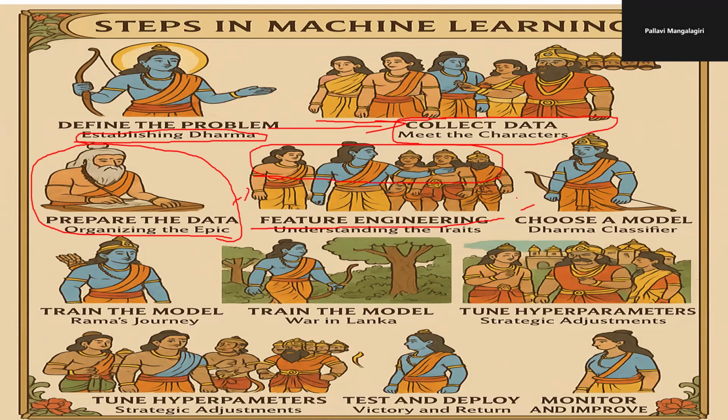Based on that, we are going to choose a model. Based on the features, what model is going to fit these particular features? There is a saying in English that if you want to train a fish in the sky, it looks stupid. A fish should be in the water, not in the sky, right?